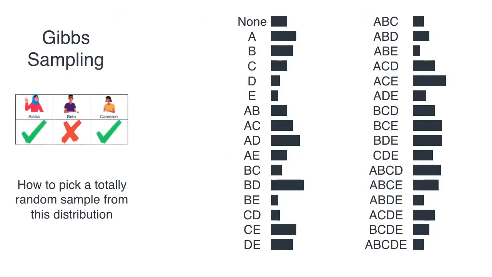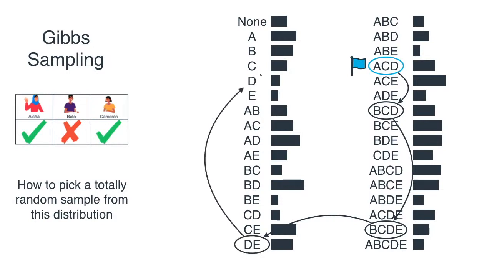And that's what we're going to do over here. So we start with our data point, again the one where Asia and Cameron showed up, but not Beto. And just as I showed you before, we are going to pick a scenario that extends this one, so a blue scenario. And now we're going to take a random jump to another scenario, and then another random jump, and then another one, and another one, and we're going to take a bunch of jumps until we get somewhere that's pretty random, and that's the one that we're going to consider our fully random scenario.